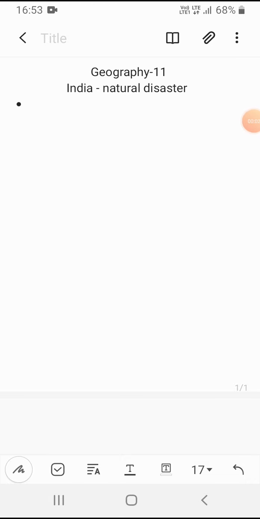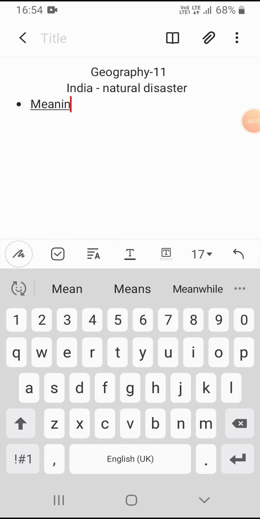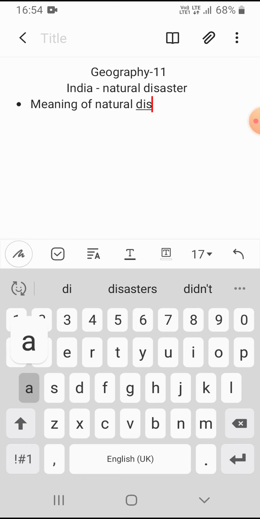Today I'm going to explain your Geography 11 chapter, Indian natural disasters. So let's start the explanation. The meaning of natural disaster. Let's know the meaning of natural disaster.